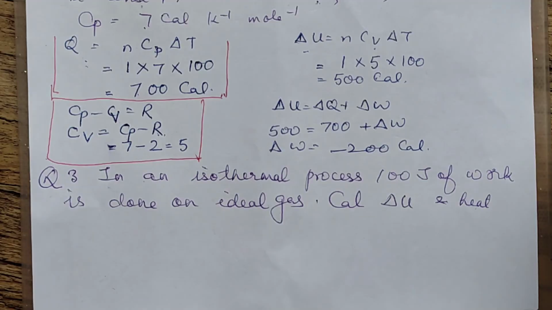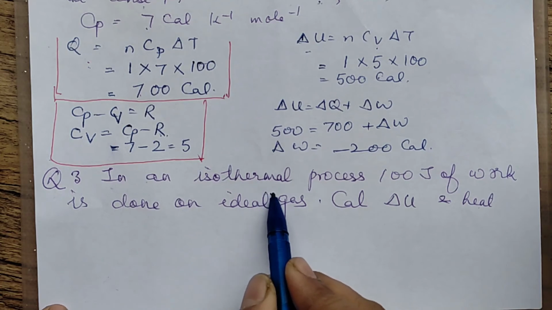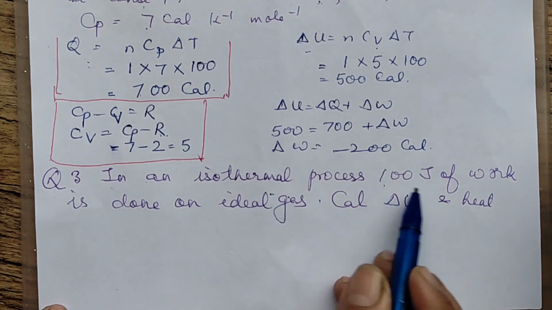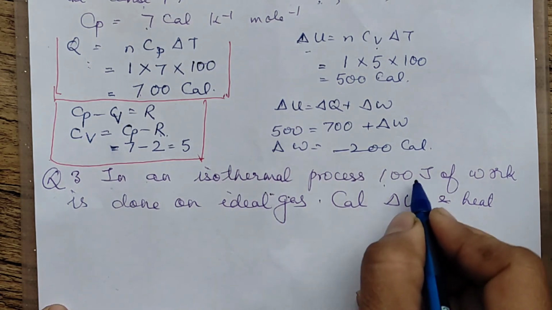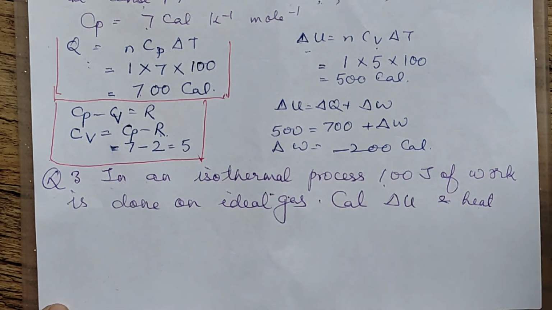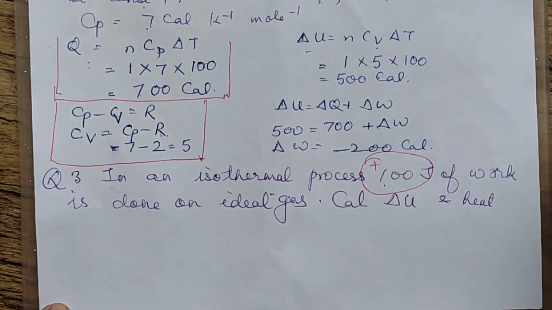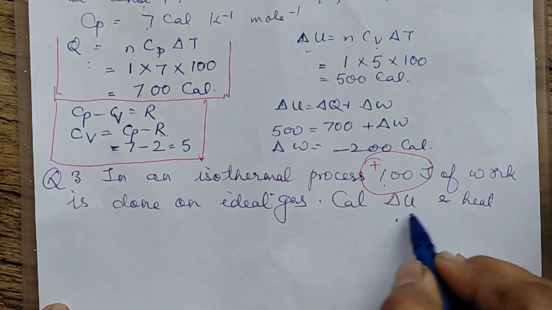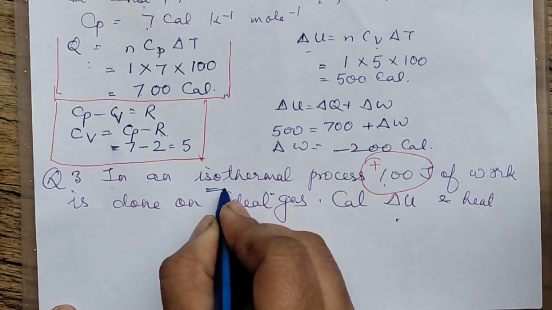Now moving on to another question. In an isothermal process, isothermal means temperature is constant, this much joule of work is done on an ideal gas. That means this is given as the value here. You will take it as plus 100 joules. They are asking to calculate delta U and heat. First thing, isothermal they have given.